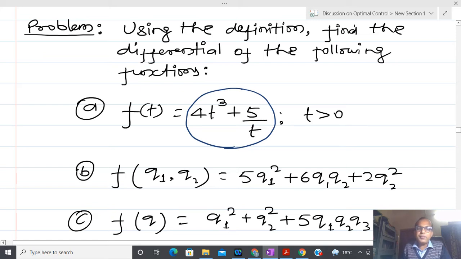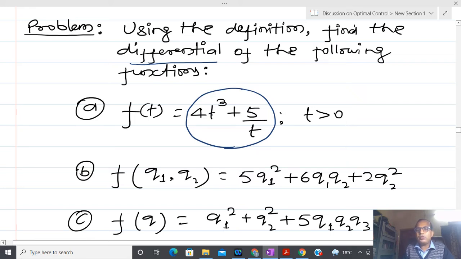Another way is to use the definition. Suppose I do not want to use the standard method, which means I know the differential of t cube, and the differential of 4, and then I directly use the rule.